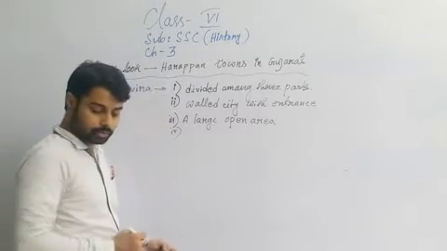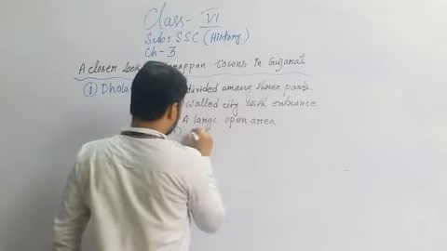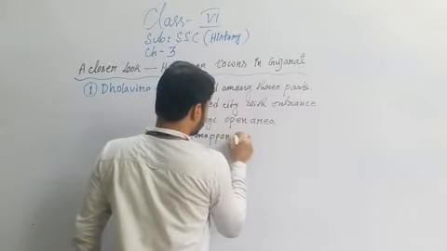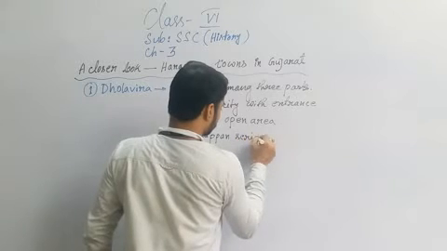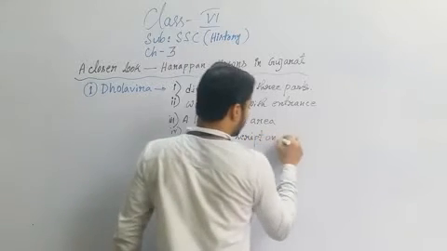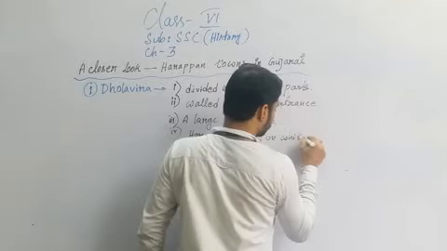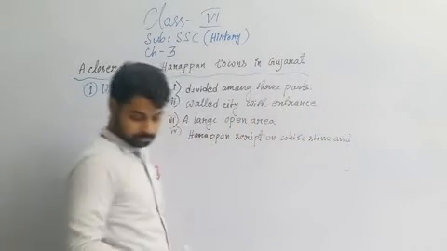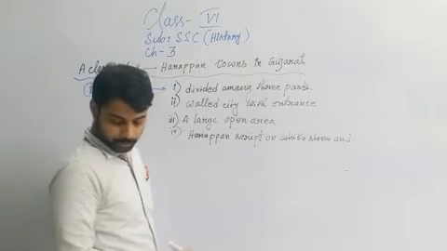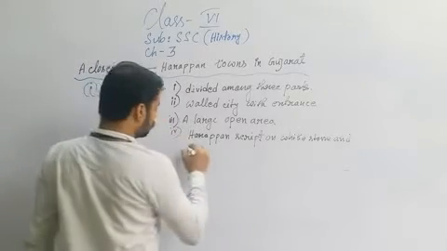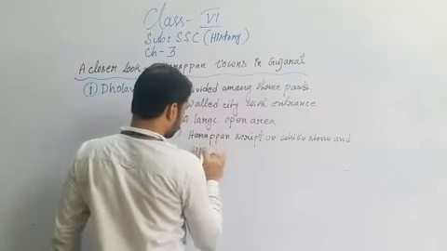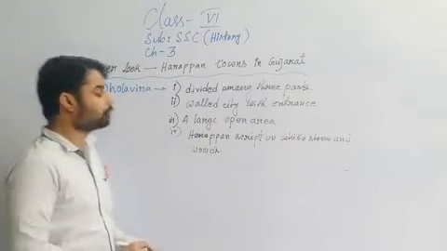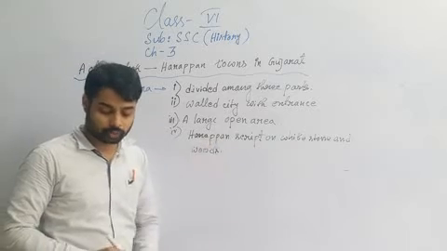So the presence of Harappan script on white stone and wood. So these are the four features of Dholavira.